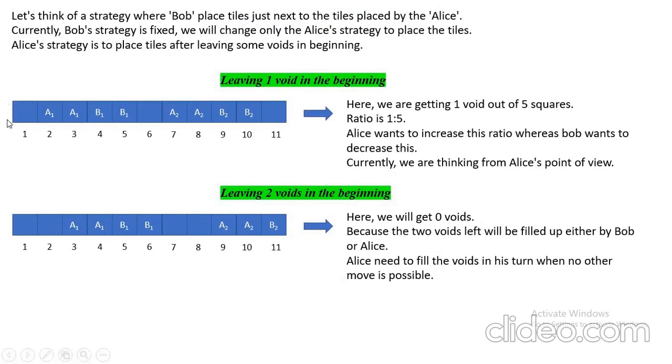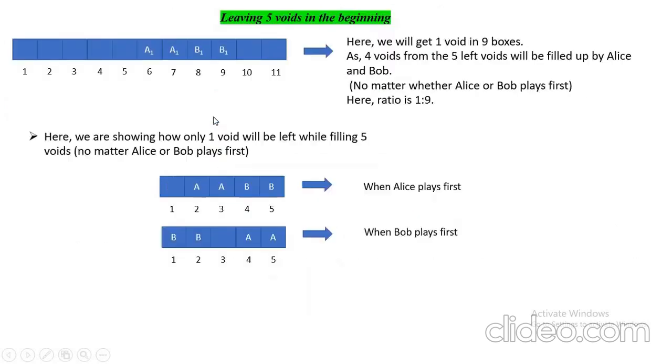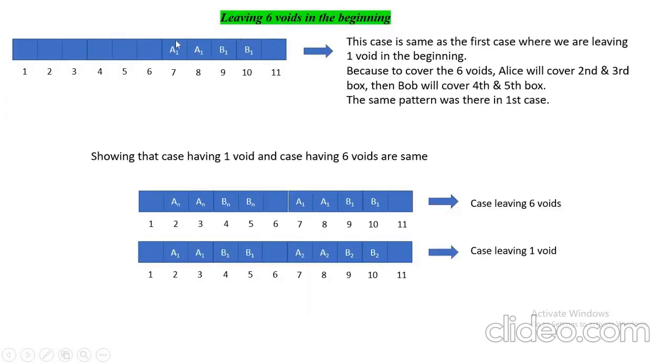Here it is forming a packet of 5. Packet of 5 is getting formed. So when it has left more than 5 voids, then it is just a repetition of the case.